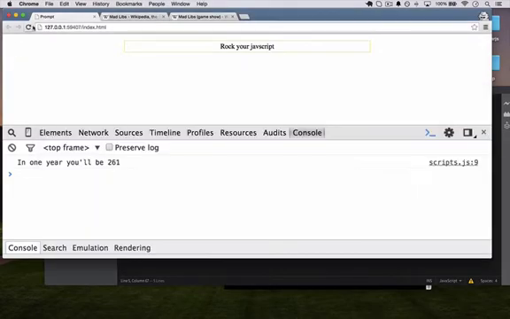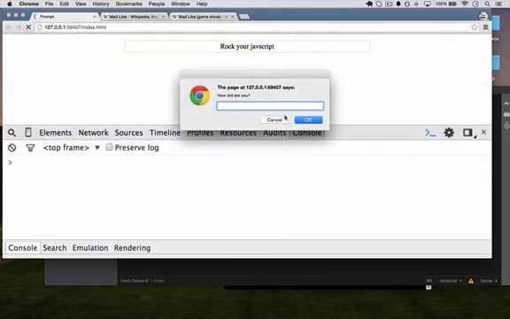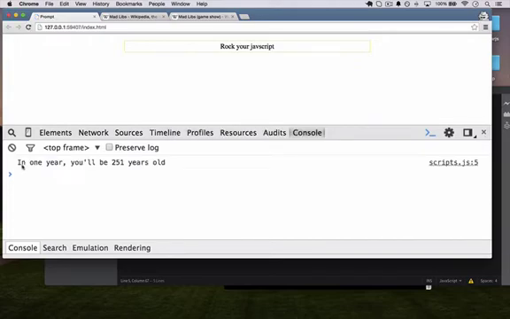When I get that, I can say 25, and in 1 year I'll be, wow, 251 years old. What's going on here? A while back I showed you that if you added numbers inside of strings, you would get a combination of those characters, not the arithmetic.